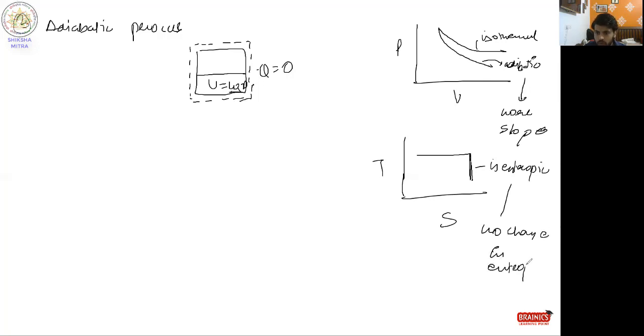We will revise this in the second law. I'm just telling you this for explaining the graph earlier. There is no change in entropy, which means isentropic. Isentropic is basically the reversible adiabatic. The adiabatic which is reversible is known as isentropic itself. So generally don't get confused between adiabatic and isentropic. For numerical purposes they are mostly the same. It is reversible adiabatic.